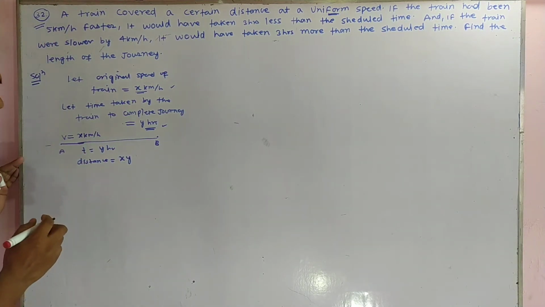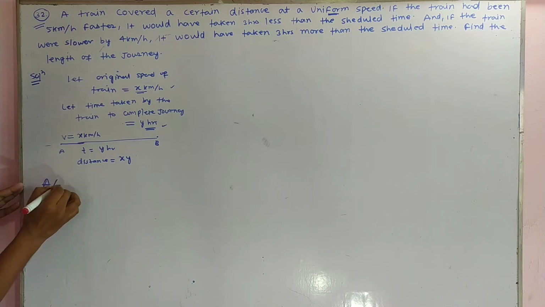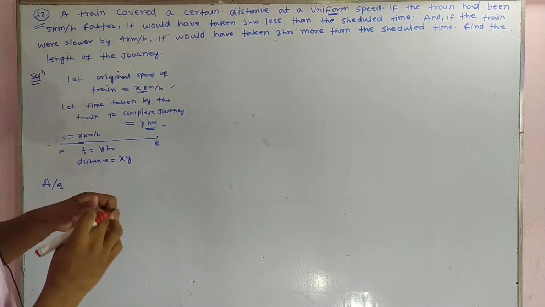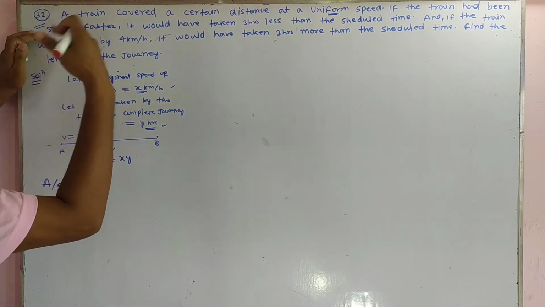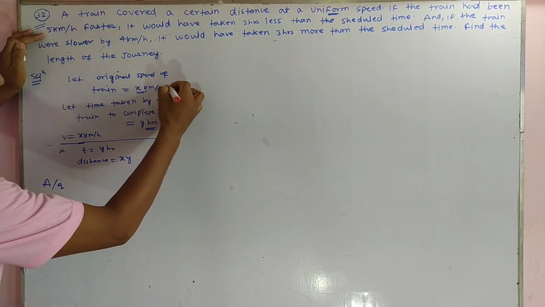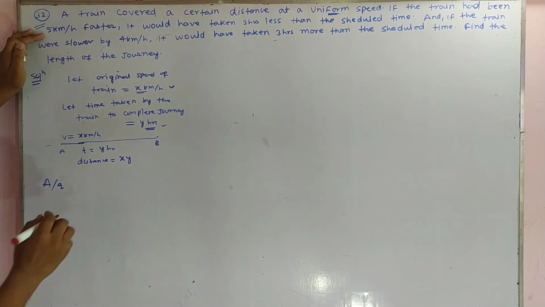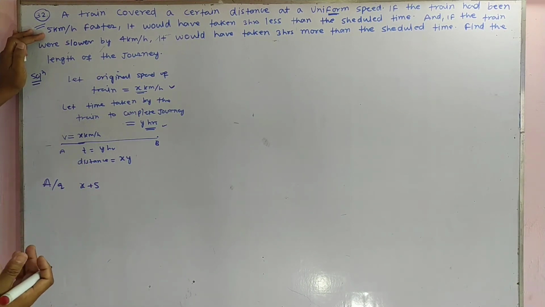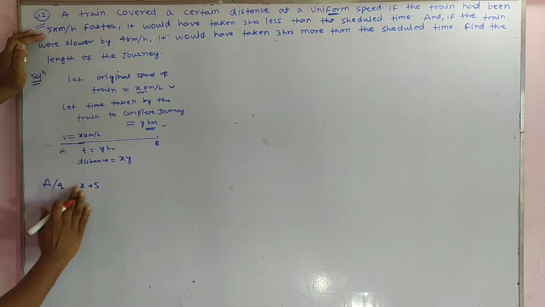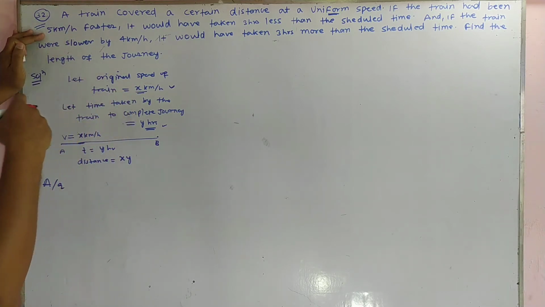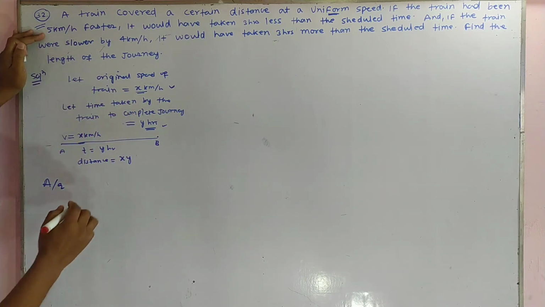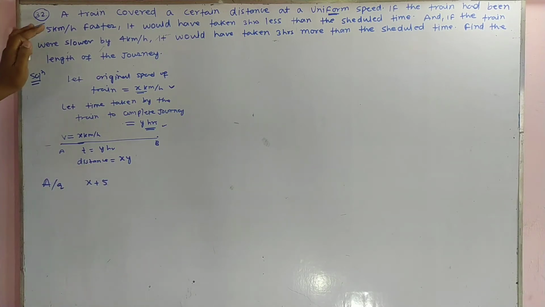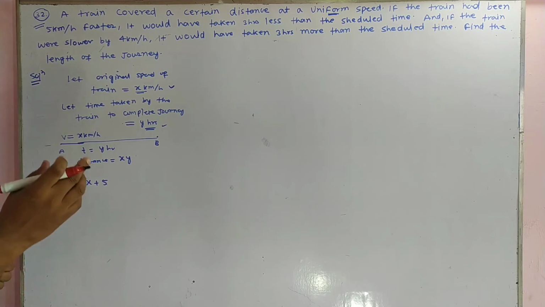According to the question, if the train had been 5 km faster, meaning the original speed x km per hour becomes x plus 5, it would have taken 3 hours less time.